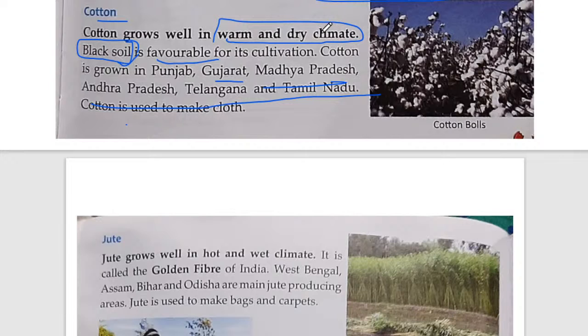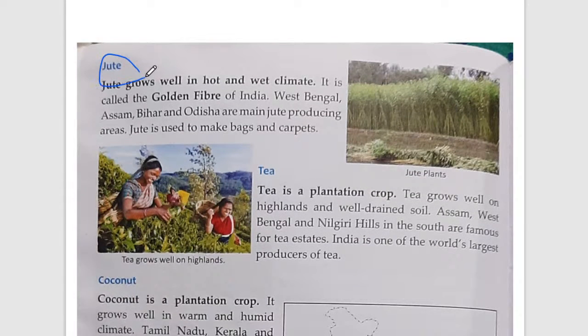And let me tell you one more thing, the place where you will find a plateau region is a rich source of black soil also. Wherever the plateau is there, Malwa Plateau, Chota Nagpur Plateau, these regions are also very famous for growing cotton. So cotton is used for making clothes. This everybody knows already. Then we have jute.